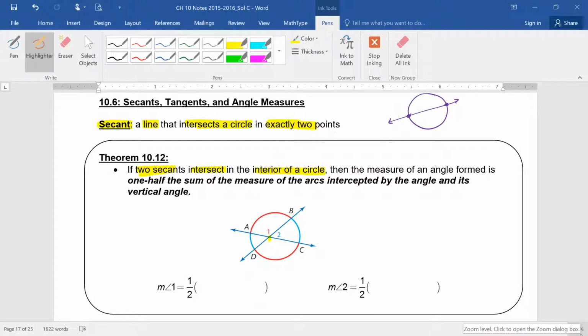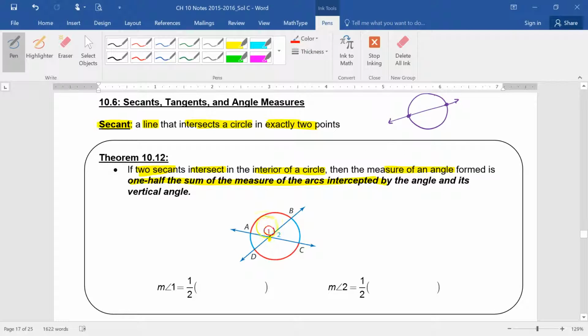Four, right? But basically, if you have angle 1, then you have a vertical angle that's the same as angle 1. And if you have angle 2, you have that vertical angle that's the same as that. The measure of an angle, like angle 1, let's say, is 1/2 the sum of the measure of the arcs intercepted. Okay? What does that mean? So let's just take a look at angle 1.